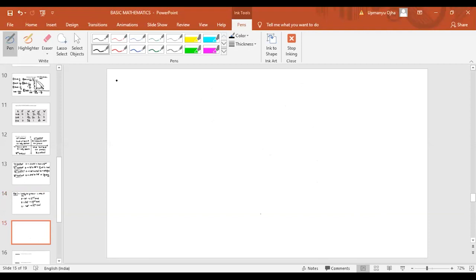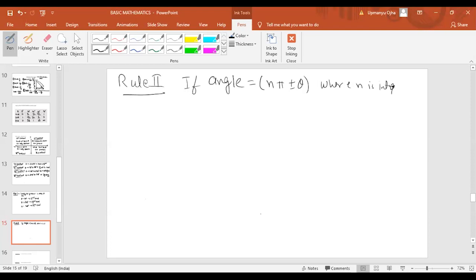Rule two is that if an angle is equal to n pi plus or minus theta, where n is an integer, okay, integer means n value can be 0, 1, 2, 3, 4, 5, then put n pi plus or minus theta as theta itself, without changing the trigonometric function. Just put it as theta.